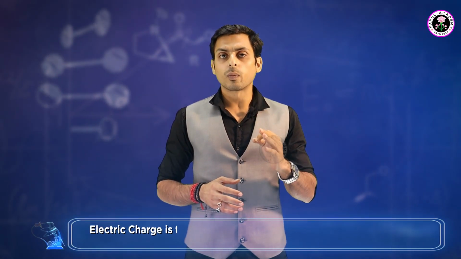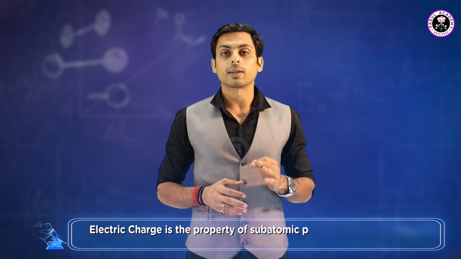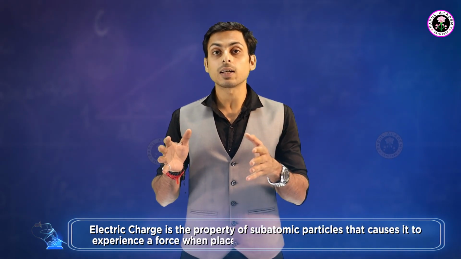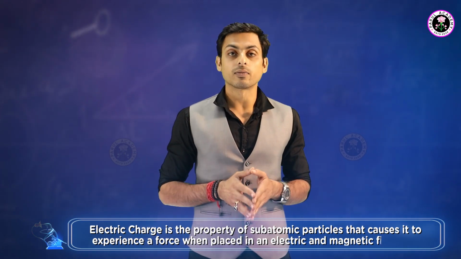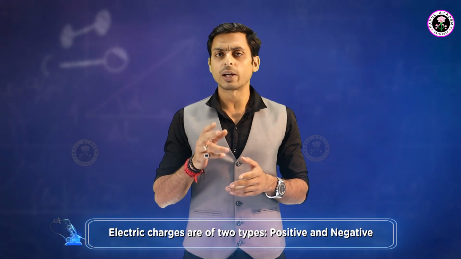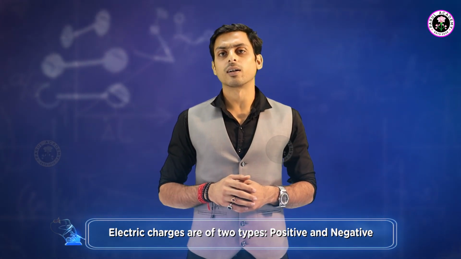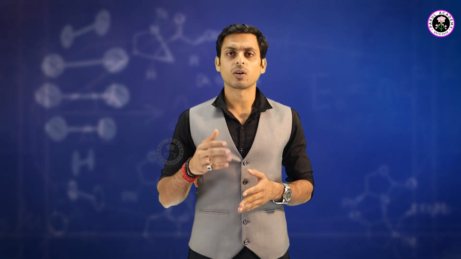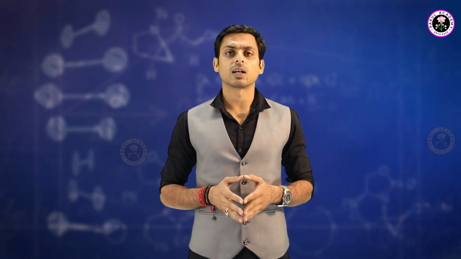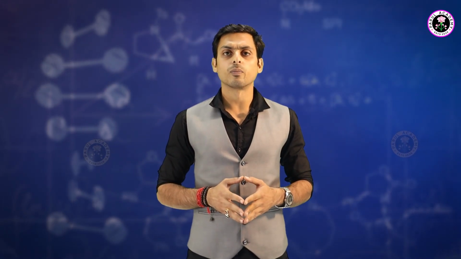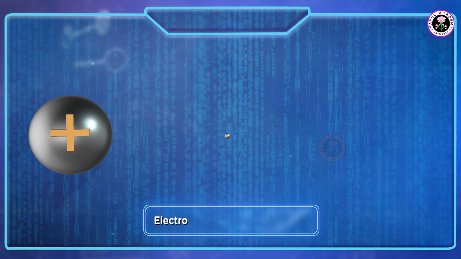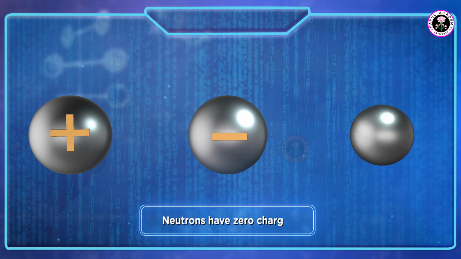Electric charge is the property of subatomic particles that causes them to experience a force when placed in an electric and magnetic field. Electric charges are of two types, positive and negative, commonly carried by protons and electrons. Examples of the types of charges are subatomic particles of matter. Protons are positively charged, electrons are negatively charged, neutrons have zero charge.